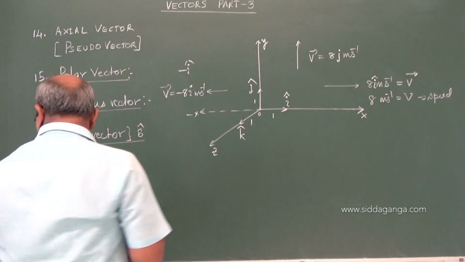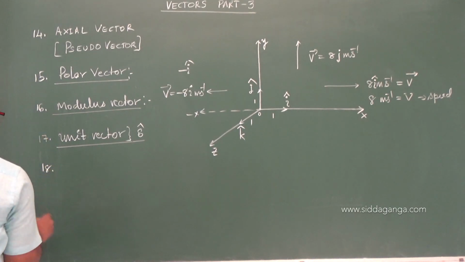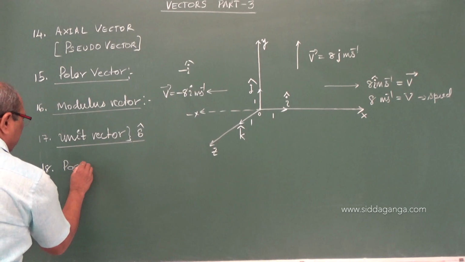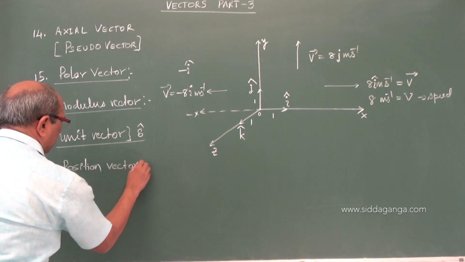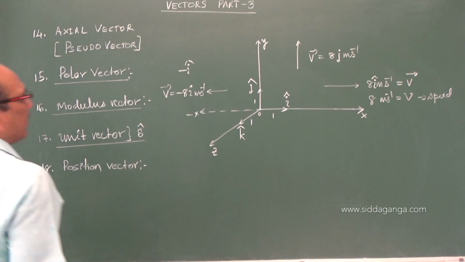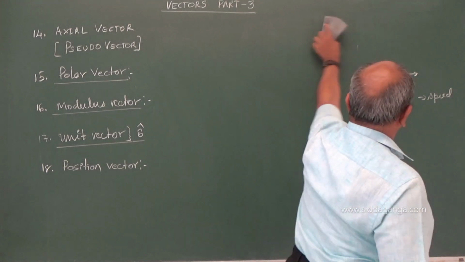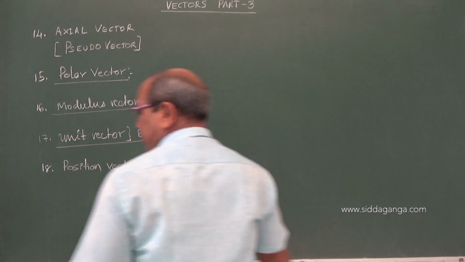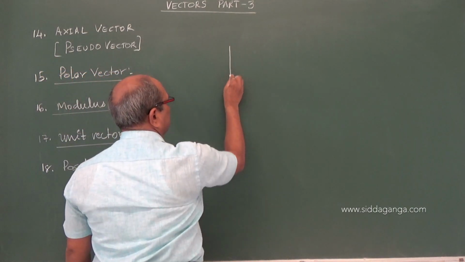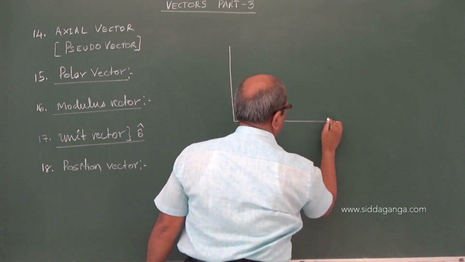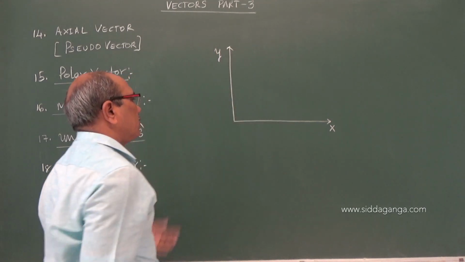So from this knowledge I am coming to another vector called a position vector. For the position vector, I take 2 dimensions at the initial stage to make it easy to understand, x and y.